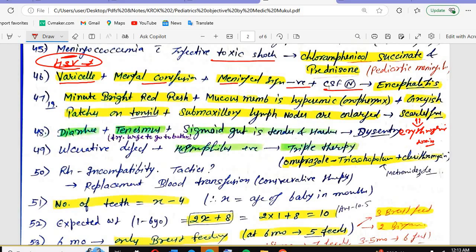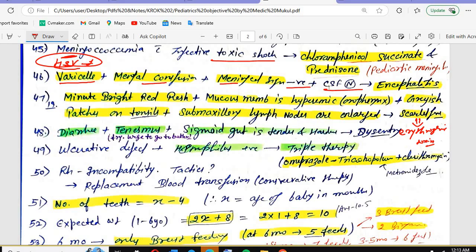So it will be the centripetal or the centrifugal distribution. There will be the sandpaper like rash. Sandpaper like rash is the part of scarlet fever. That is minute bright red rash. That is the fine red sandpaper like blanching erythematous rash. That is the minute bright red, sandpaper like rash. We have the Pastia's lines. What are Pastia lines?